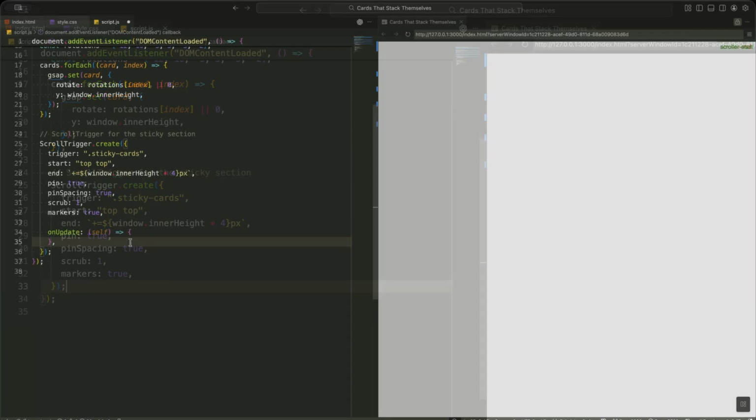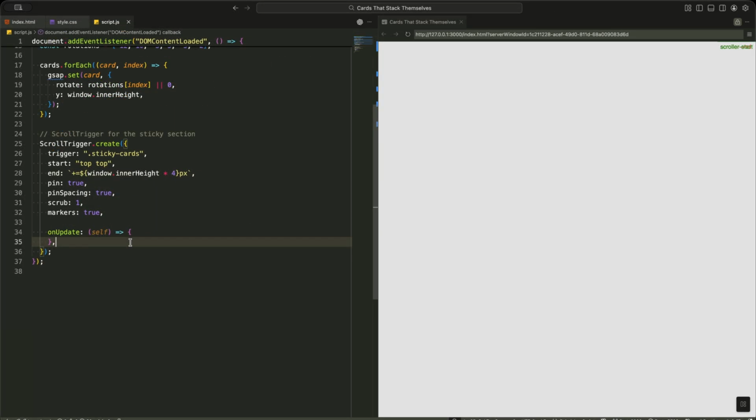Now the real magic happens inside the onUpdate callback. This function runs continuously as we scroll, letting us animate each card in response to the user's movement. First, we get the current progress value from the scroll trigger instance. This is a number from 0 to 1 representing how far we've scrolled through the pinned section. Then we calculate 2 important values, the total number of cards and the amount of progress dedicated to each card. If we have, say, 6 cards, each will animate across roughly 1/6 of the total scroll distance. This way, we can stagger their movement.